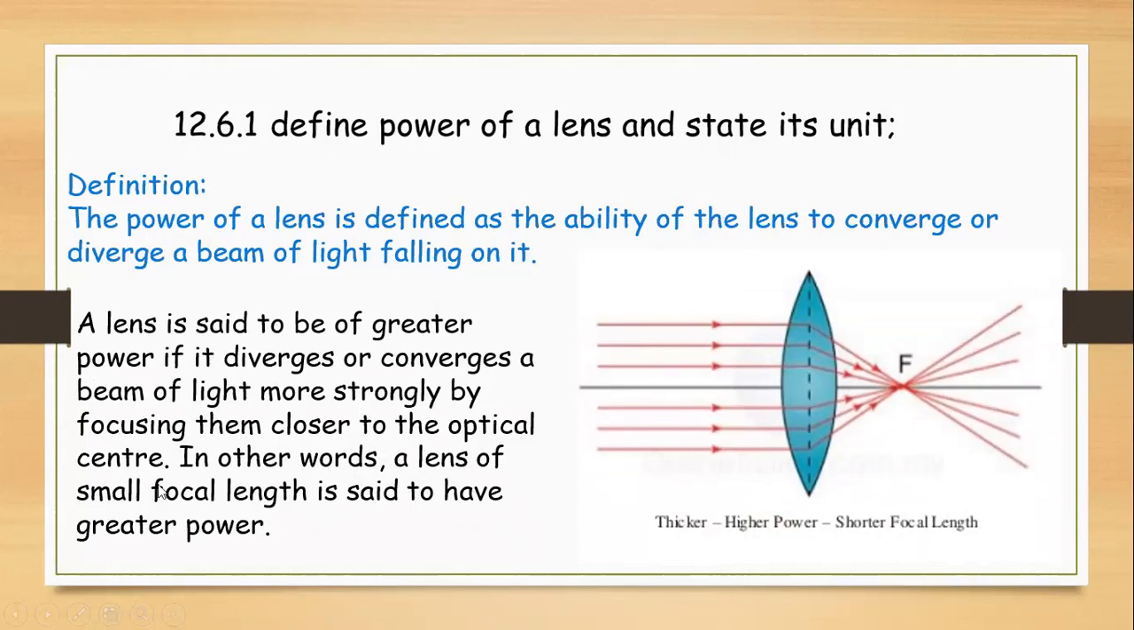In other words, a lens of small focal length is said to have greater power. As you know, the distance between optical center and principal focus is the focal length. So if the focal length is less, it means the power is greater. So you can see there is an inverse proportionality between them.